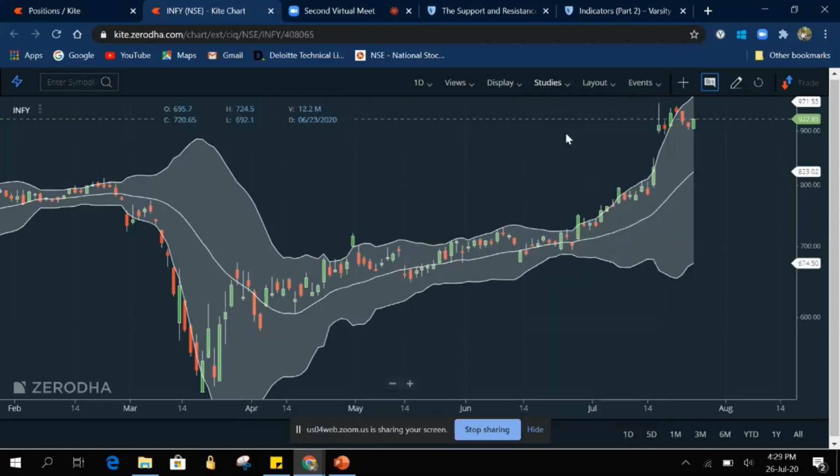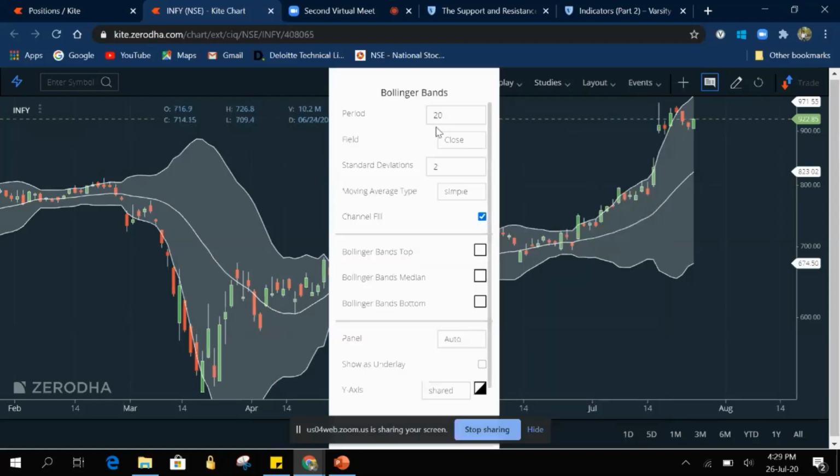Now see, a pop-up box has appeared. Here we are filling the period as 20. It is the default period, and why only 20, why not any other number, I will explain shortly. These are all default settings. From past history, it has been found that these inputs have worked accurately when compared to all other inputs. So we will try to use default inputs only to the maximum extent.